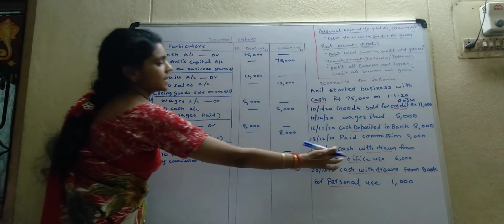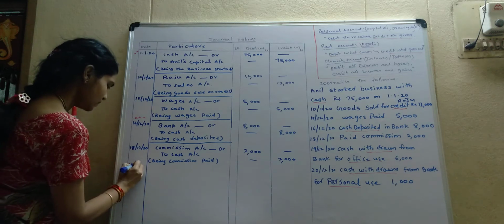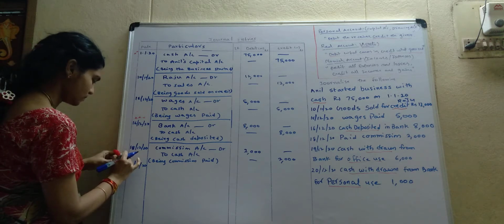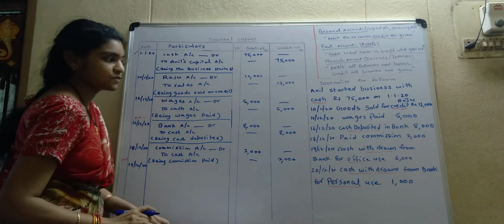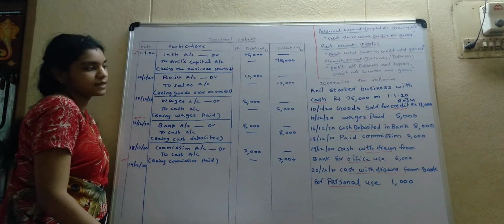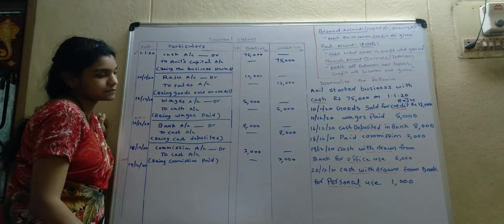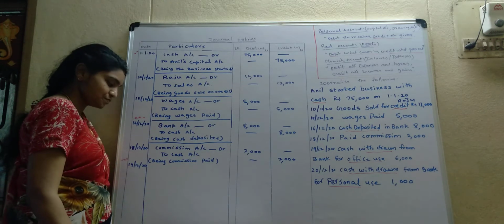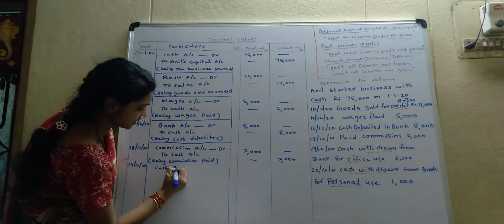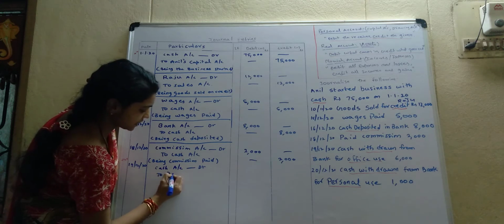And next, cash withdrawn from bank for office use. This is the main one. Cash withdrawn from bank for office use. Cash belongs to real account. What comes to you? Debit what comes in. Cash comes to you. So cash account debtor to bank account.